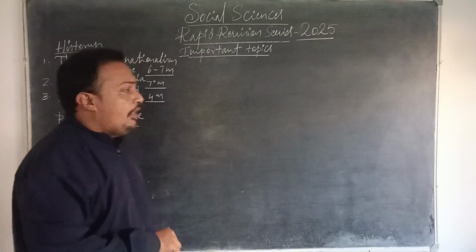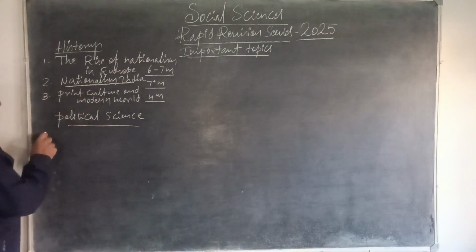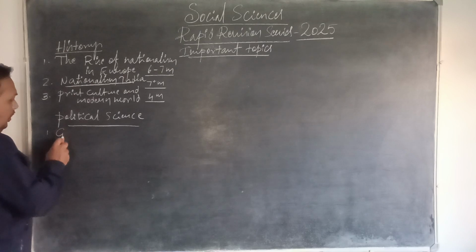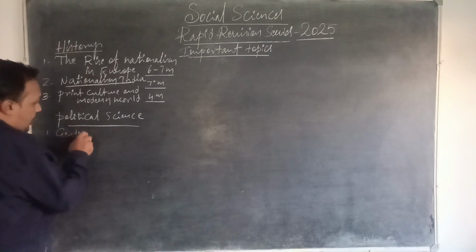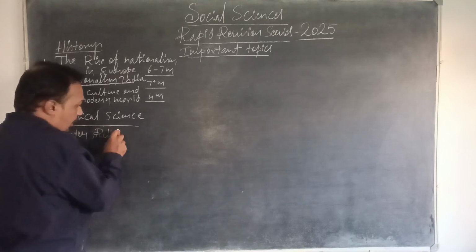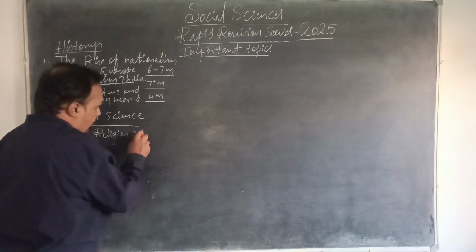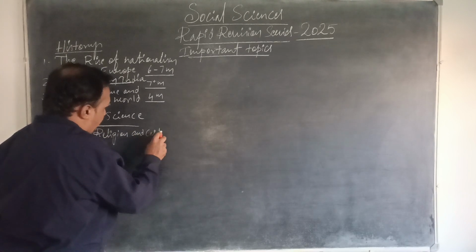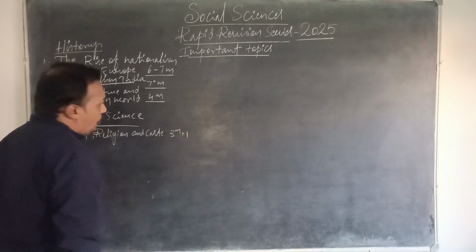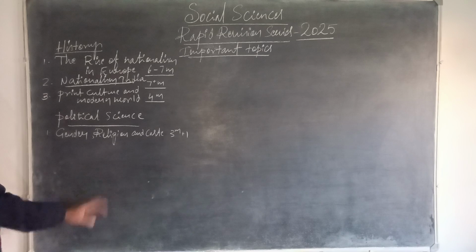The first very important chapter in political science is Gender, Religion and Caste. This chapter is very important. It carries 3 marks, and sometimes even 4 marks may come from this chapter.